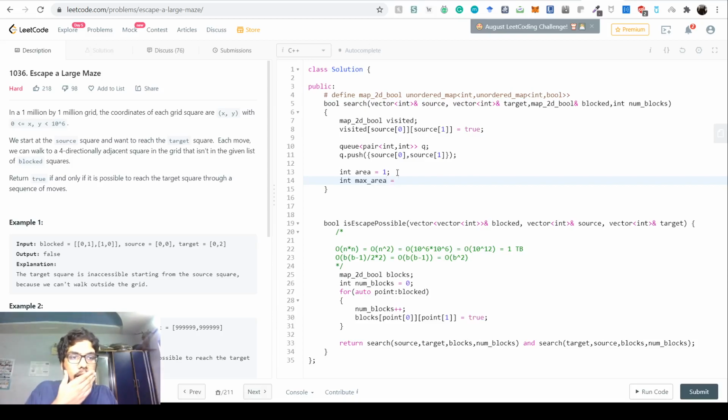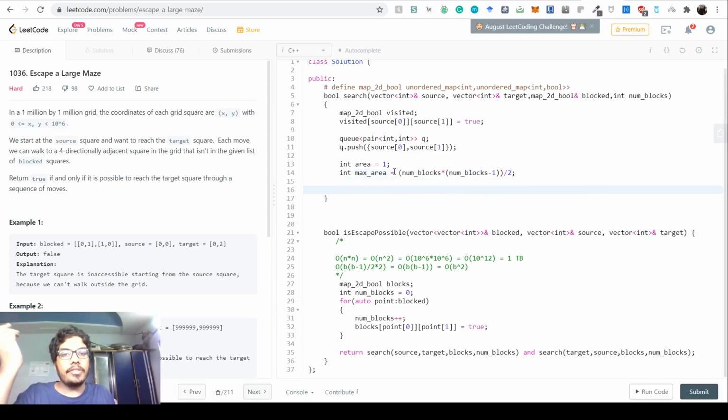Int max area is num blocks times num blocks minus 1, all of this divided by 2. This is what you need to check, right? Now in the area you push this, you're pretty good.